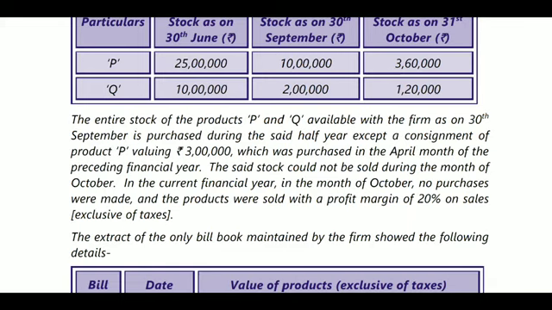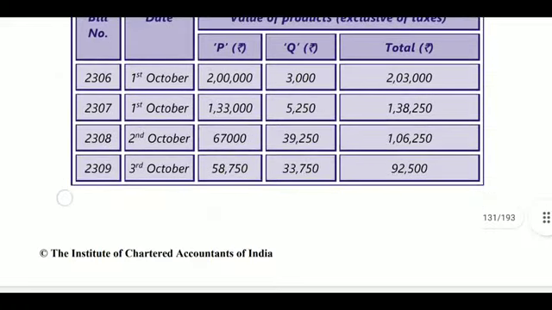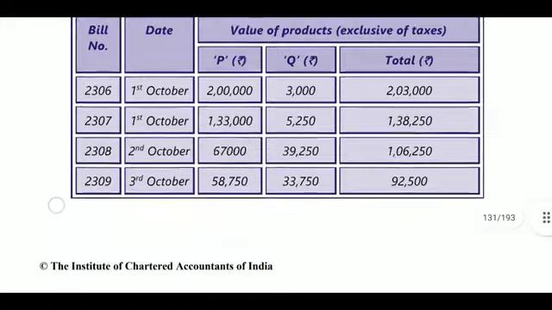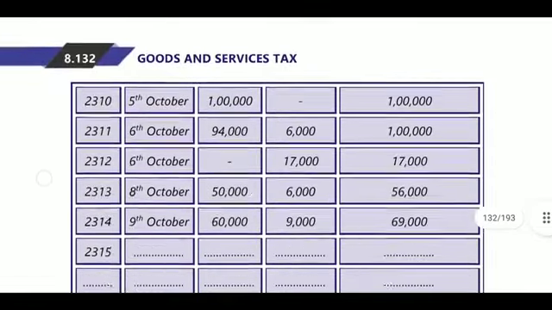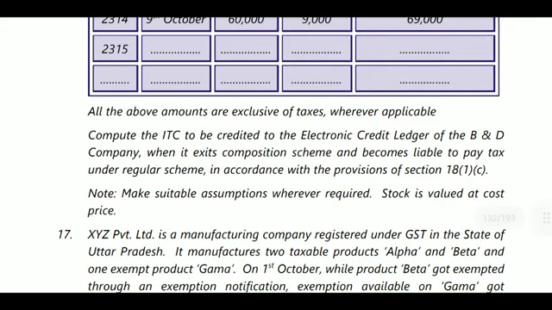Next, the said stock could not be sold during the month of October. In the current financial year, in the month of October, no purchases were made, and the products were sold with a profit margin of 20% of sales. Next, the tax, turnovers were provided, P and Q, total value of products. All the above amounts are exclusive of tax wherever applicable.